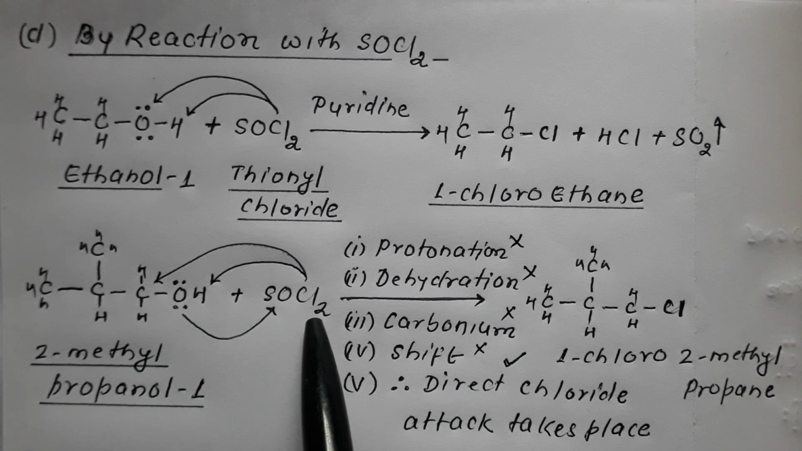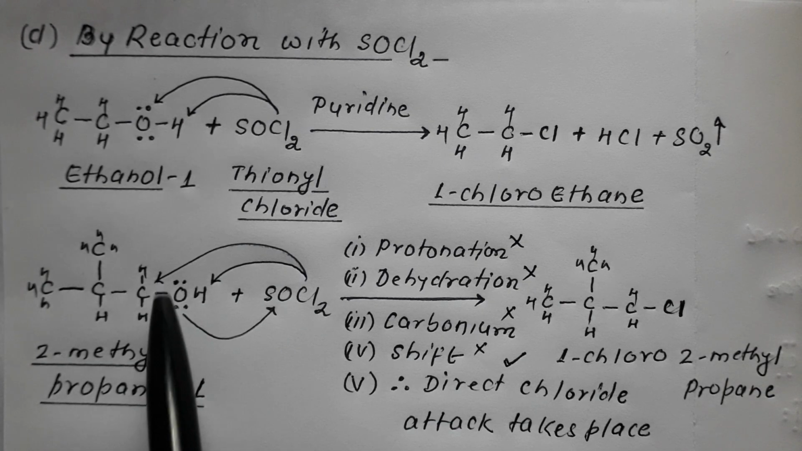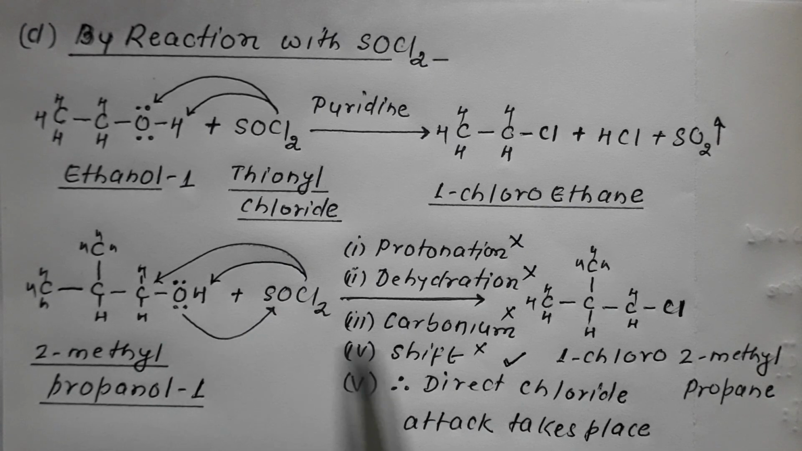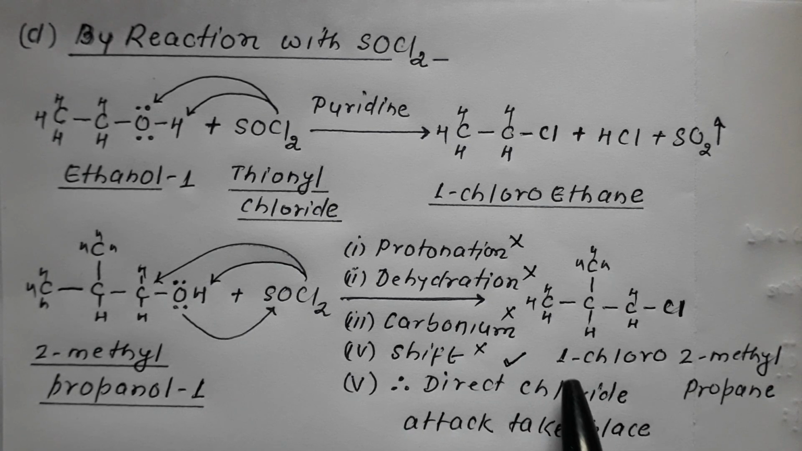This SOCl2 has 2 Cl, one attaches to the carbon having the oxygen attached and the other attaches to hydrogen. So it results in the formation of CH3, CH, CH3, CH2Cl. That is, we have got 1-chloro-2-methylpropane. 1-chloro-2-methylpropane is formed by reaction with SOCl2.